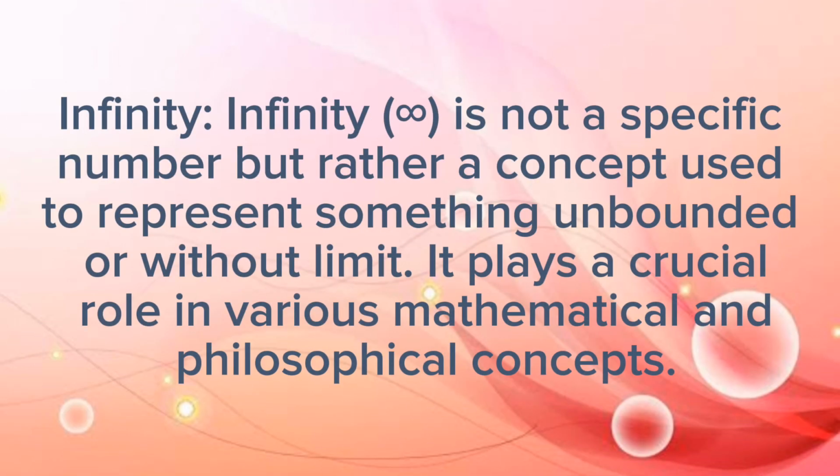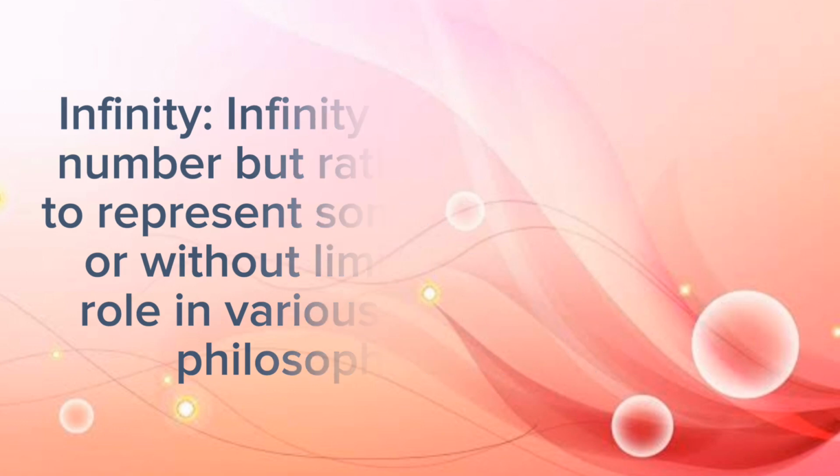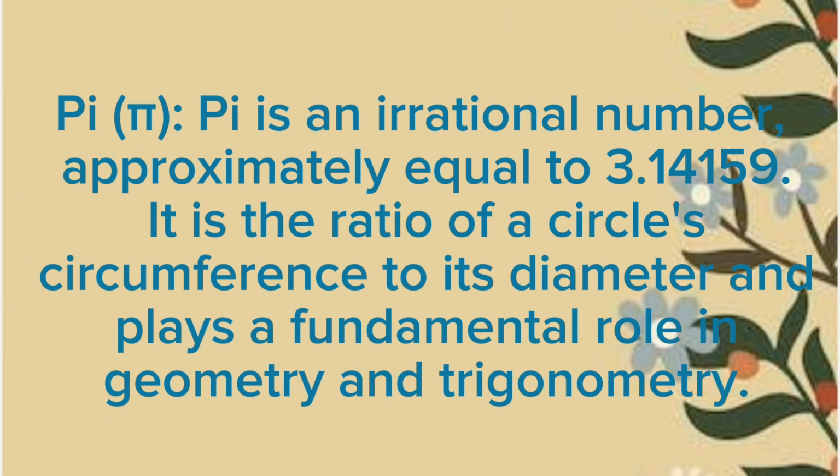Infinity. Infinity is not a specific number but rather a concept used to represent something unbounded or without limit. It plays a crucial role in various mathematical and philosophical concepts. Pi. Pi is an irrational number, approximately equal to 3.14159. It is the ratio of a circle's circumference to its diameter and plays a fundamental role in geometry and trigonometry.